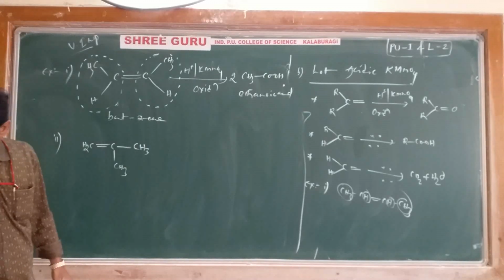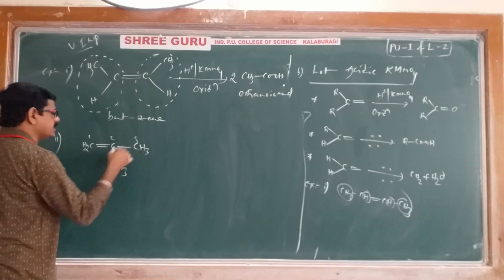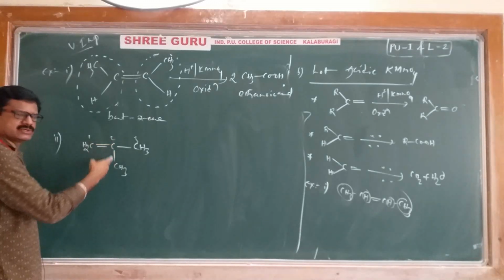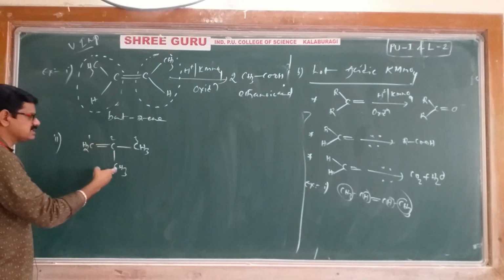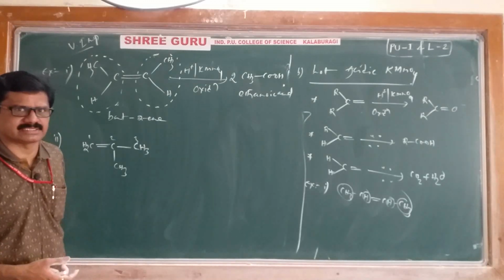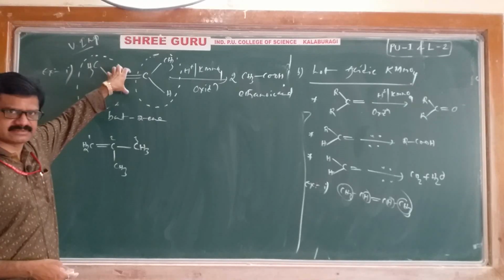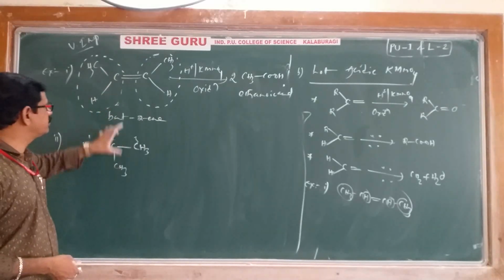What is the name of this compound? Its name is 2-methylpropene. 2-methylpropene is undergoing oxidation. Let's see what happens. Now this 2-methylpropene I'll arrange like this. Now this compound I'll arrange like this.